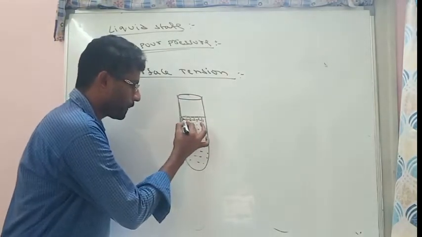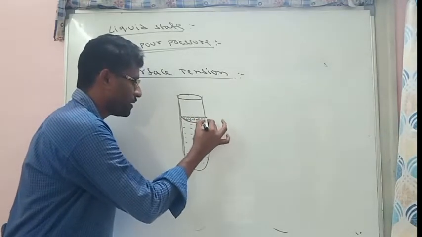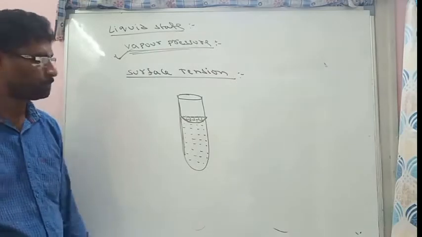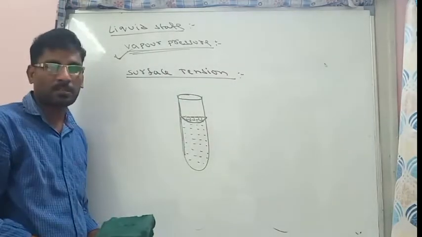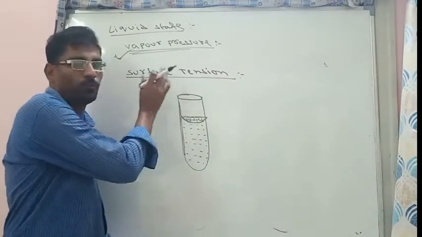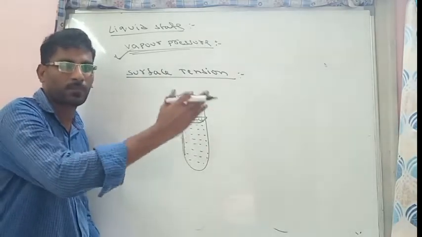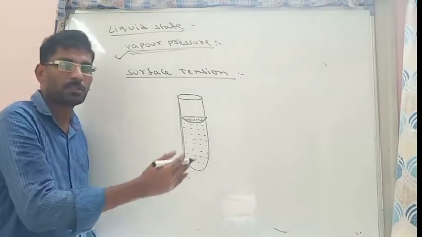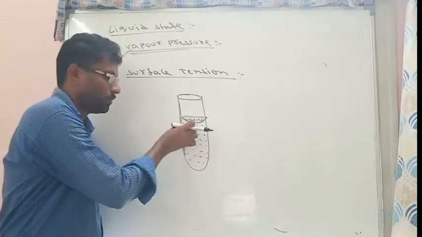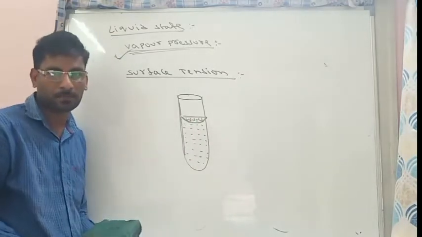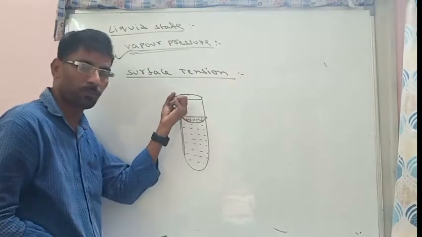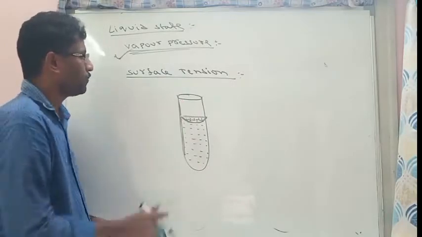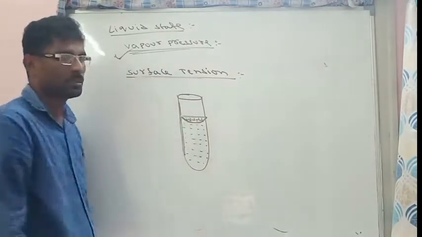Due to this, the angle of the liquid will be changed like this. This process is called surface tension. What is surface tension? It is the force acting on the surface particles. On the surface particle, there must be some force acting due to the inside particles. So inside particles will pull with some force on the surface particle. That pulling force we call surface tension.